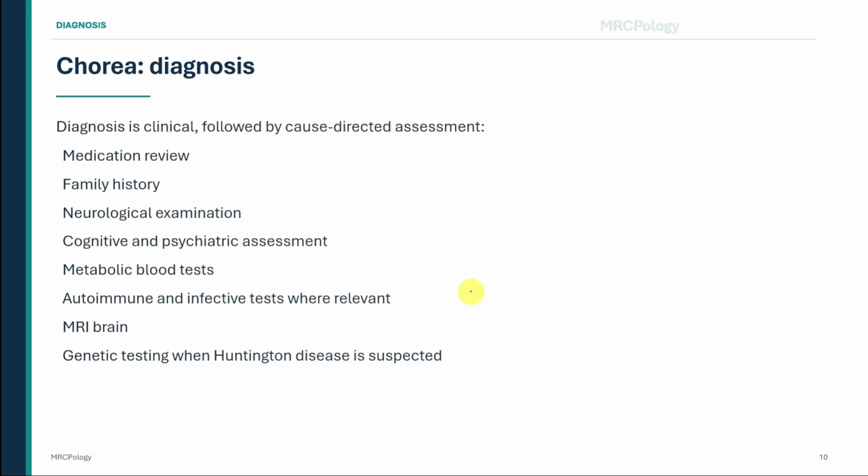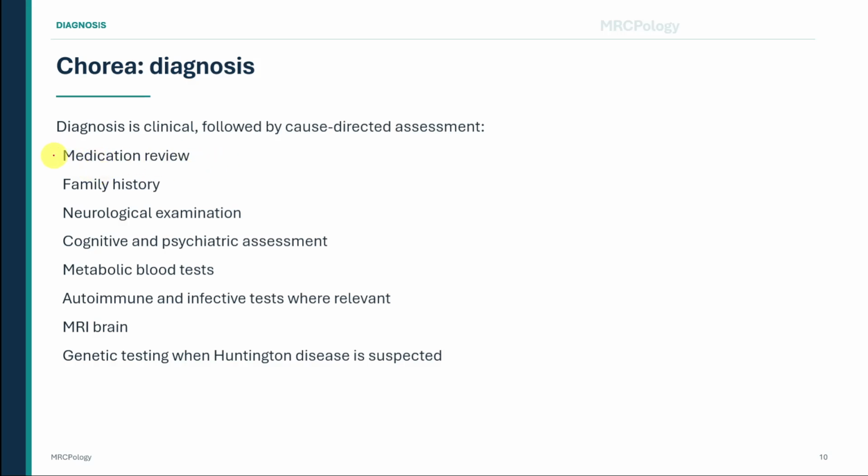We now move to diagnosis. The diagnosis of chorea itself is mainly clinical. The clinician identifies the characteristic movement and then investigates the underlying cause. Begin with a detailed medication and substance history. Ask about prescribed medication, recent dose changes, long-term antipsychotic exposure, Parkinson medication, anticonvulsants, recreational drugs, and over-the-counter preparations.